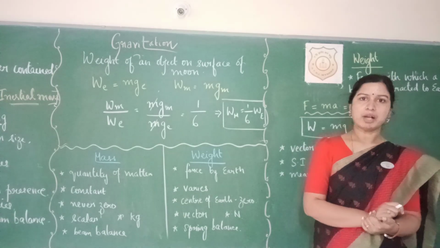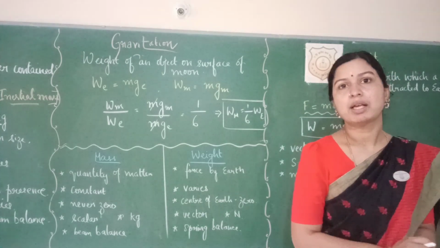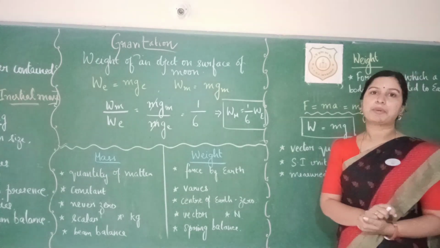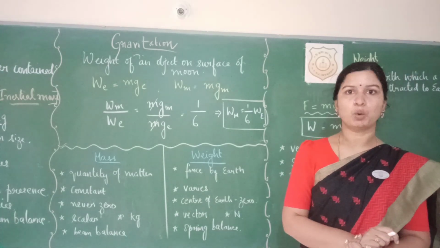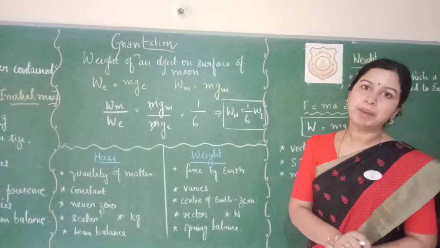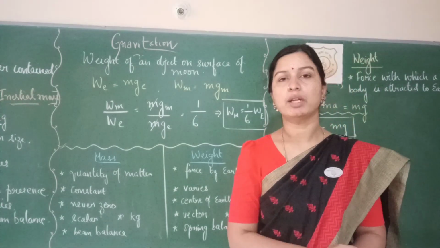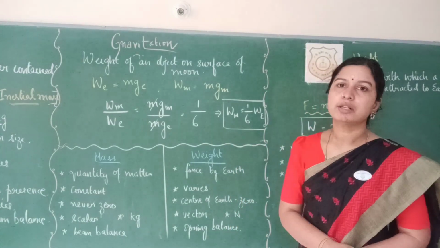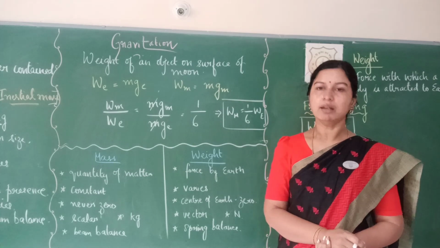The unit of mass is the kilogram, and weight is represented in Newton or kilogram weight. Mass is calculated using a beam balance, whereas weight is calculated using a spring balance. So I hope the differences between these two quantities are clear.